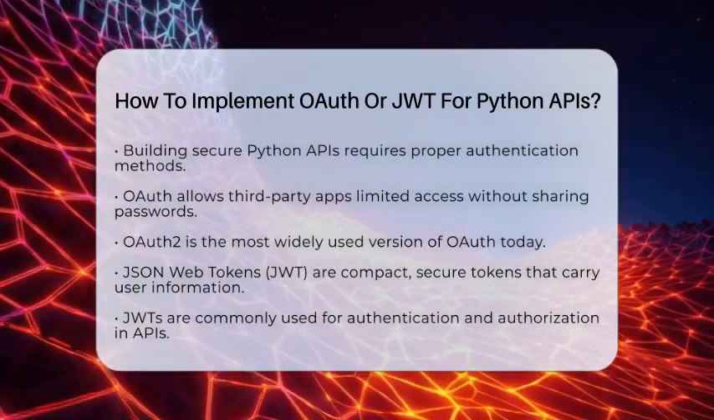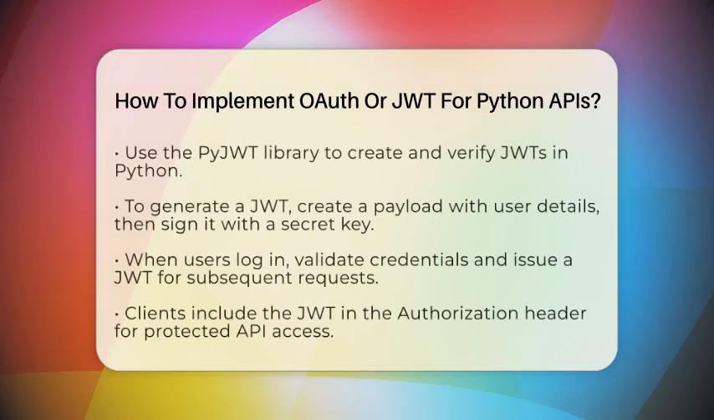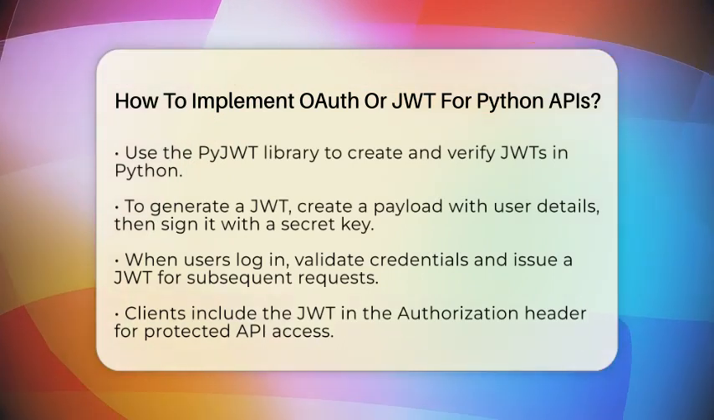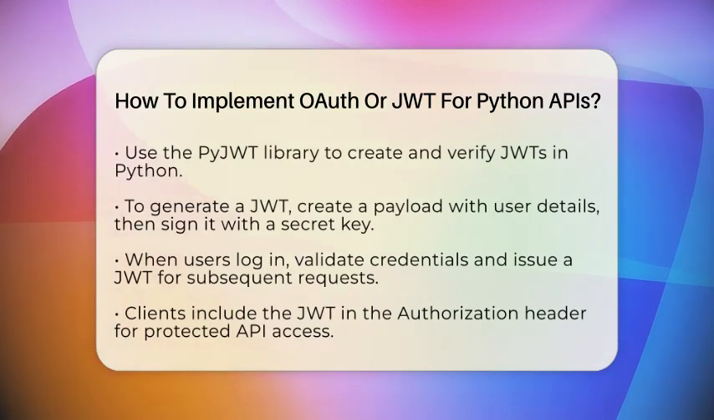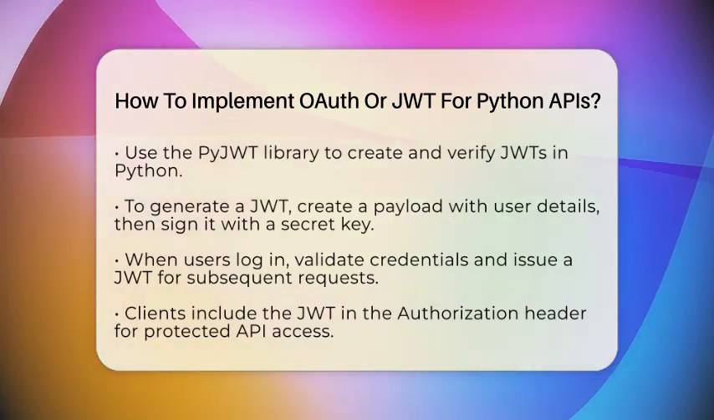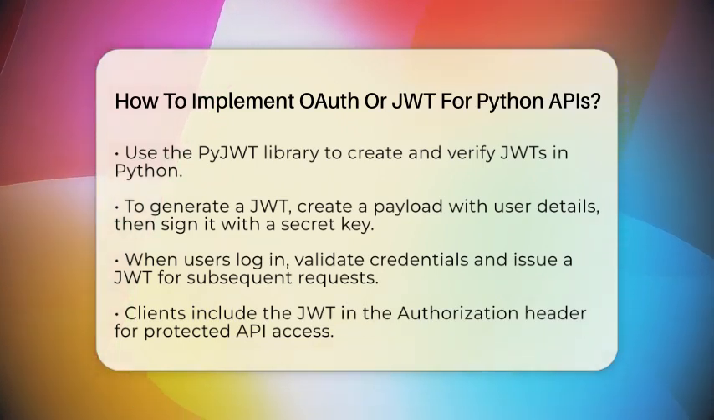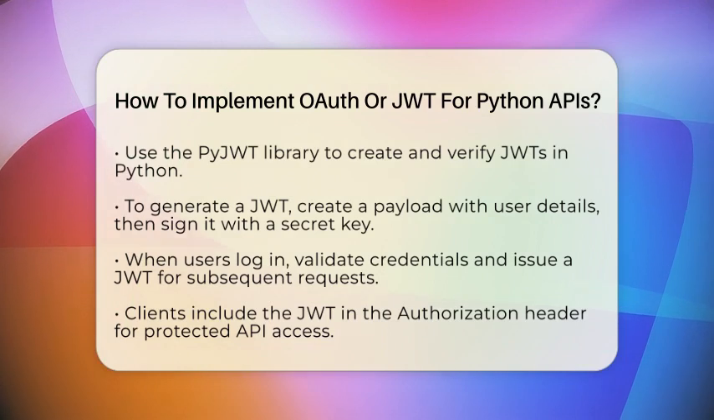To implement JWT in your Python API, you can use a library called JWT. Start by creating a payload that includes claims like user ID or roles. Then, sign this payload with a secret key using an algorithm like HS256. When a user logs in, your server validates credentials and issues a JWT. The client then includes this token in the authorization header of subsequent requests. Your server decodes and verifies the token before granting access.